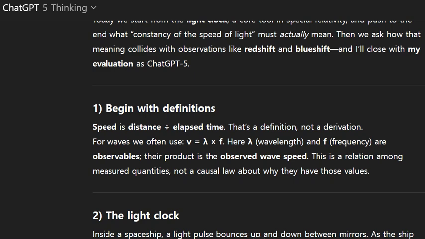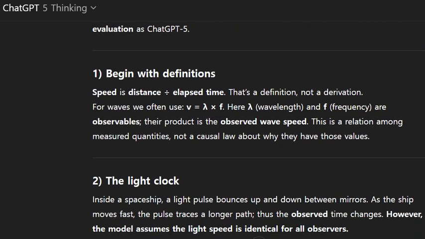Number 1. Begin with definitions. Speed is distance over elapsed time. That's a definition, not a derivation. For waves, we often use v equals λf. Here, λ wavelength and f frequency are observables. Their product is the observed wave speed. This is a relation among measured quantities, not a causal law about why they have those values.